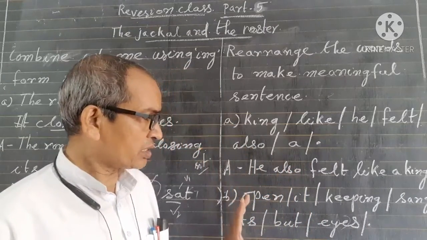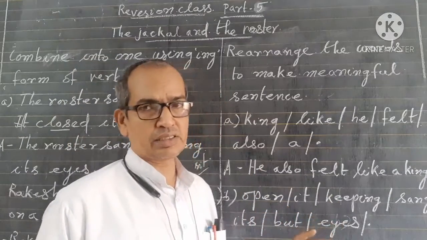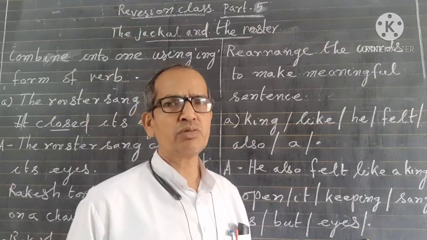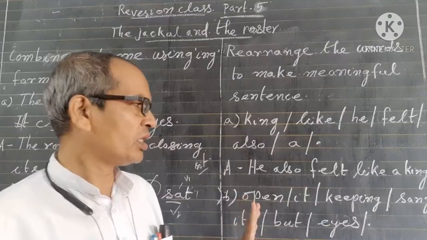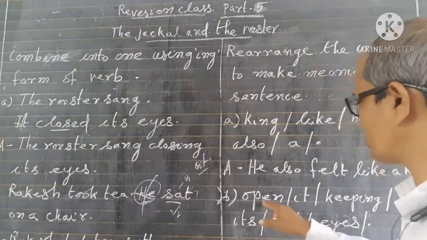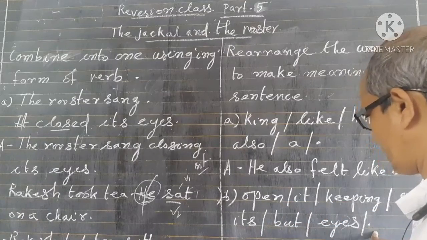So, what is the correct sentence? What is the meaningful sentence? We have been given a full stop. That means we have to arrange the words like an affirmative sentence. So, we have to think about it. How many words are given to us? 1, 2, 3, 4, 5, 6, 7.